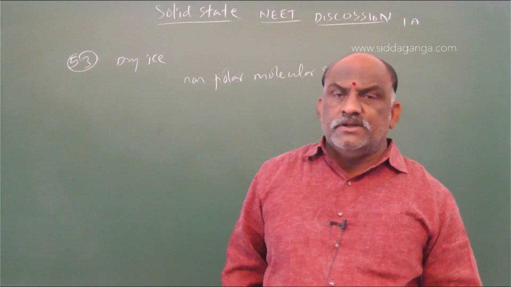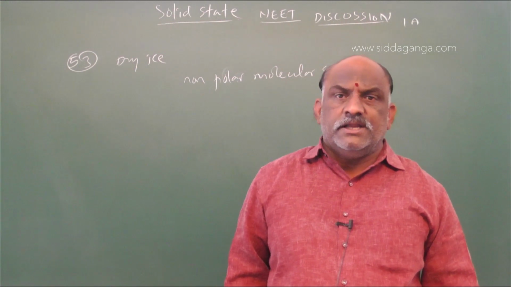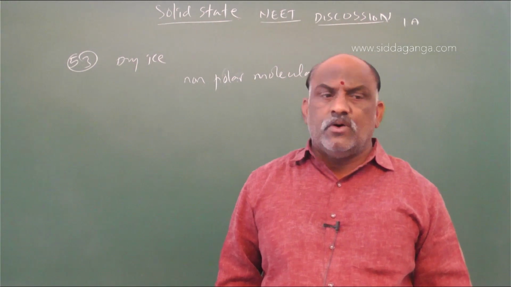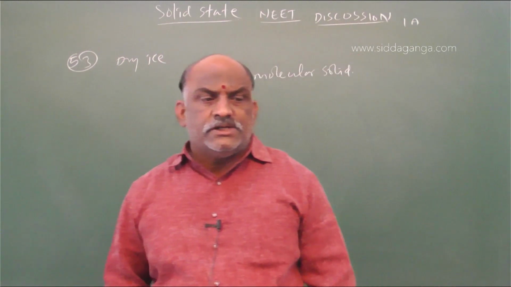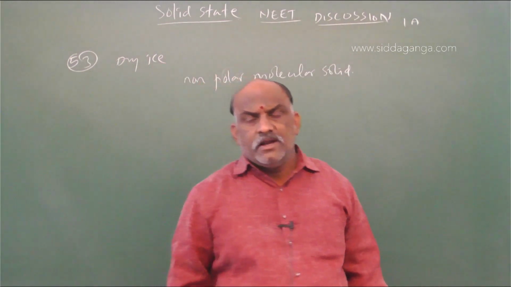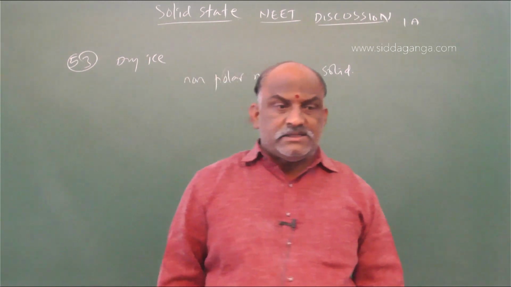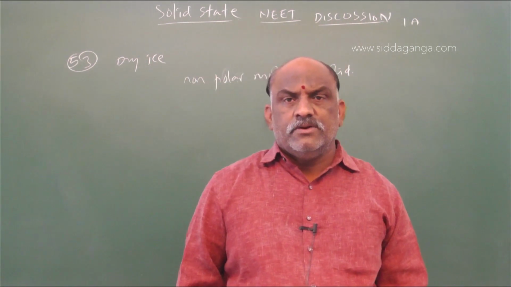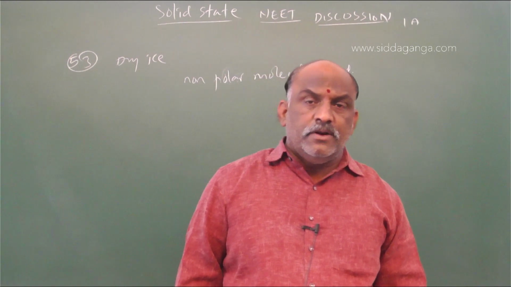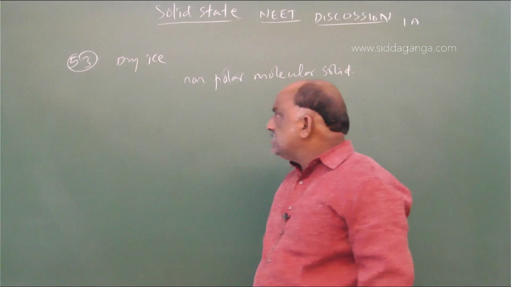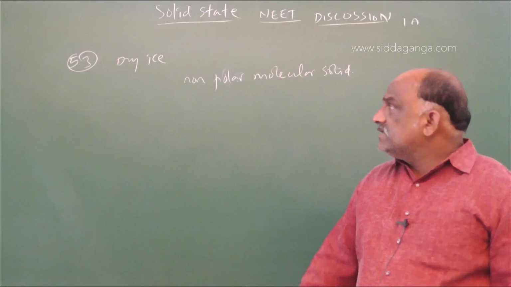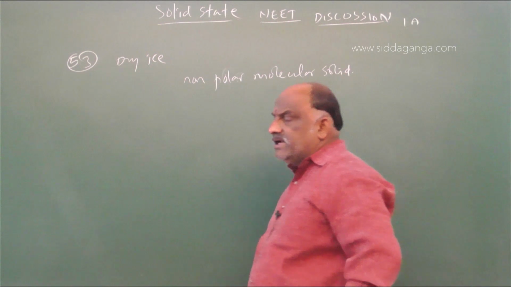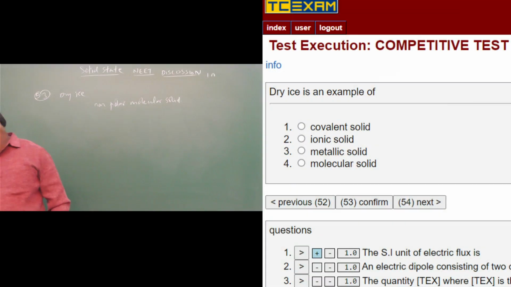Covalent solids, we should go with silicon, quartz, silicon carbide, carborundum, such type of compounds are covalent solids. Ionic solids, sodium chloride, potassium chloride. Metallic solids, iron, copper, chromium, those are called metallic solids. Molecular solids, hydrogen molecule, oxygen molecule, fluorine molecule, iodine molecule, carbon dioxide molecule, sulfur dioxide molecules. Such type of compounds are called molecular solids. In molecular solids, dry ice is an example of non-polar molecular solid. So the answer is covalent molecular solid for question number 53.